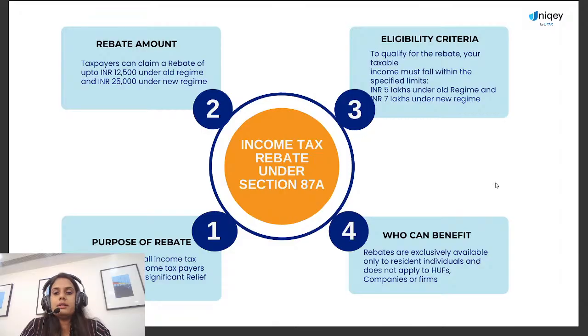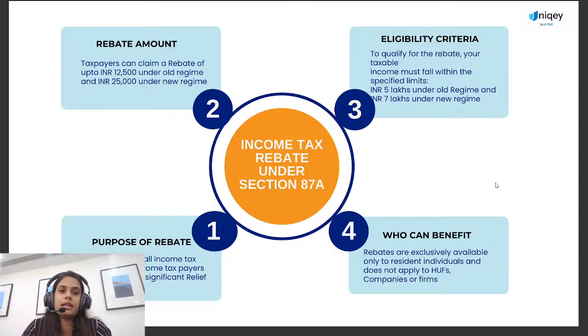So basically, what is the rebate? The purpose of the rebate is to reduce the overall income tax burden for people who are in the low income range in India, and the government is providing significant relief to them as compared to people who are earning at a higher range. The rebate amount is 12,500 rupees in the old regime and 25,000 rupees in the new regime.